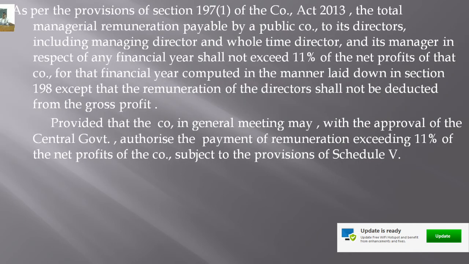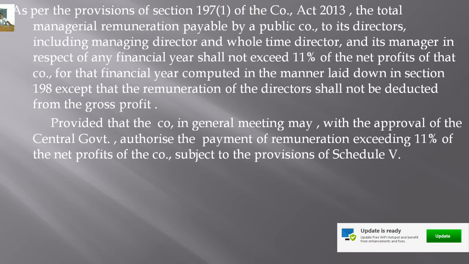But as per the provisions of section 197(1) of the Companies Act 2013, there are certain restrictions here. The total managerial remuneration payable by a public company to its directors, including managing director, whole-time director, and manager, in respect of any financial year, shall not exceed 11% of the profits of that company for that financial year, isn't it?